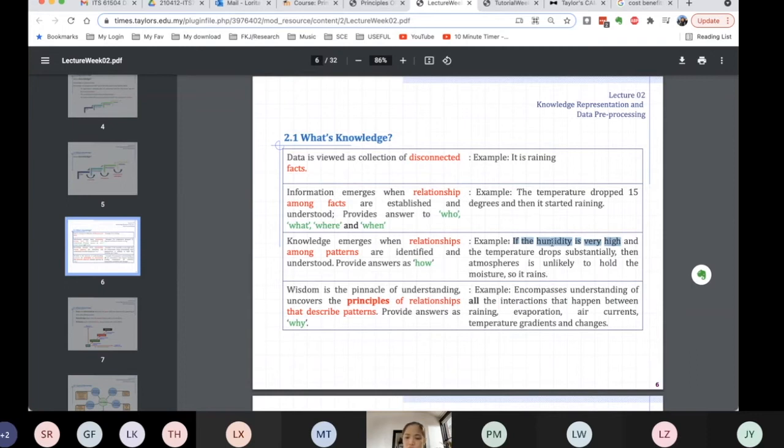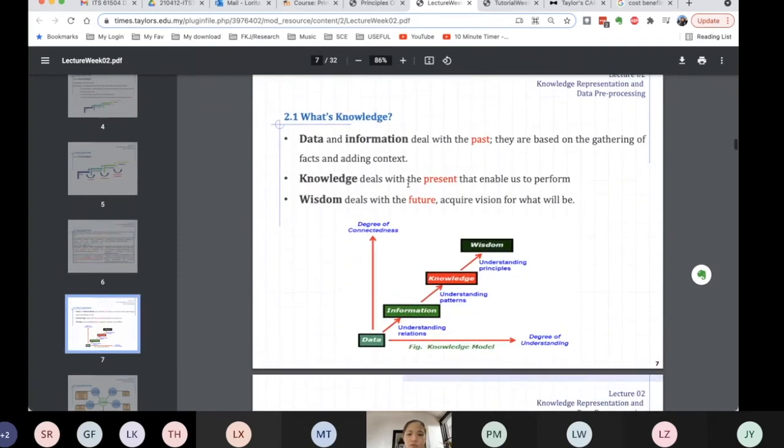Here we provide two variables, the variable for the humidity and the temperature, and we can identify the relationship between these two, and we can predict whether it is going to rain or not. That is when we provide knowledge for machine learning. Data and information deal with the gathering of facts and adding context to it. So knowledge deals with the present and it enables us to perform.